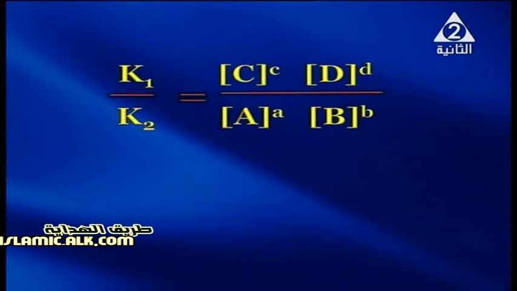By getting the constants on one side and the concentrations on the other side, we reach the following relation: K1 over K2 equals the concentration of substances C and D, each raised to the power of the number of their moles in the balanced equation, over the concentration of substances A and B, each raised to the power of the number of their moles in the balanced chemical equation.